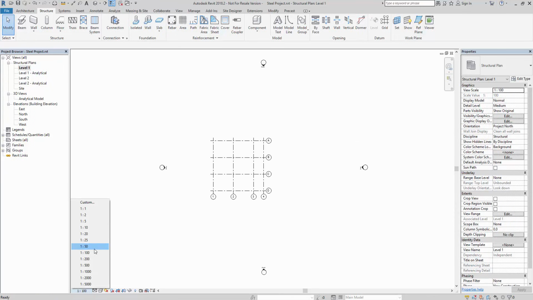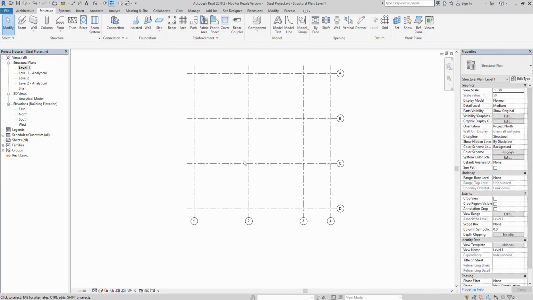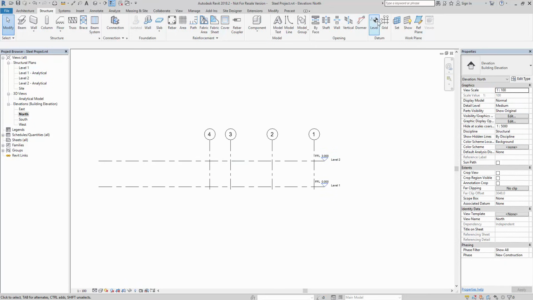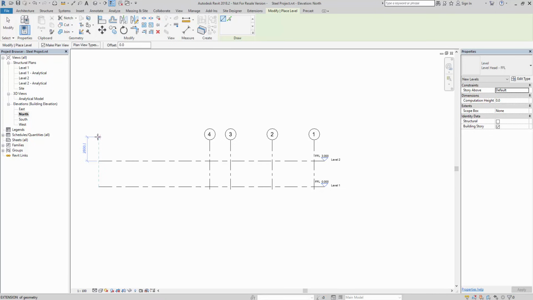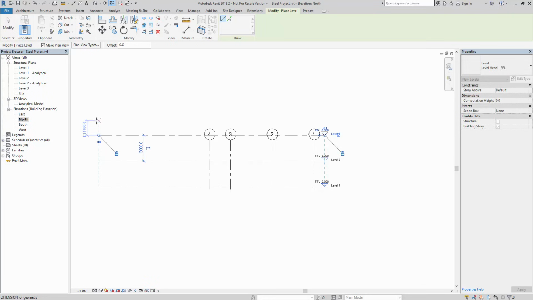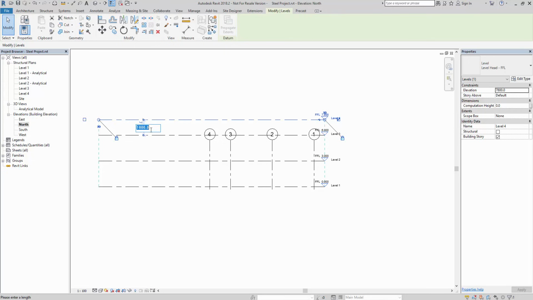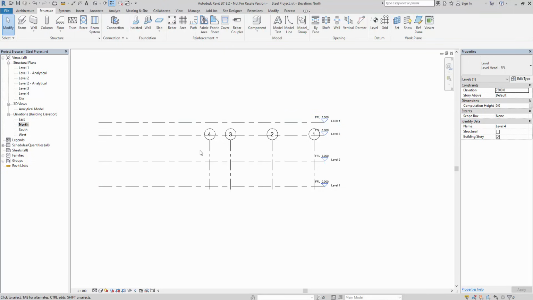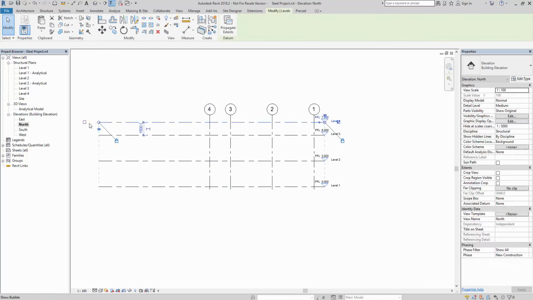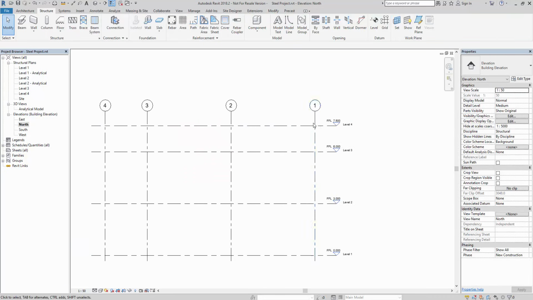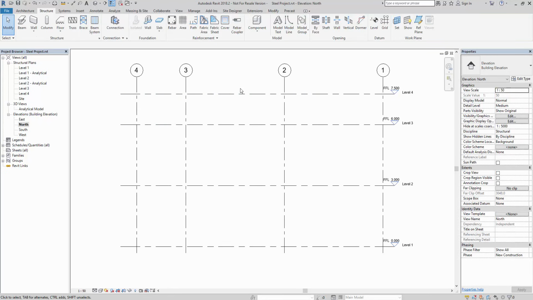I'm going to work on 1:50 in this scale as well. So that's what I have. Straight to my north elevation. I'm going to put in some extra levels to control the height. So again, I'm going to put in, let's say, a 3 meter level there, and then a subsequent one above that. Click this one and then just use the temporary dims to adjust the height again. Just like to tidy everything off so it's nice and clear again. I'm going to set that to 1:50 so we're clear on what we're working with.